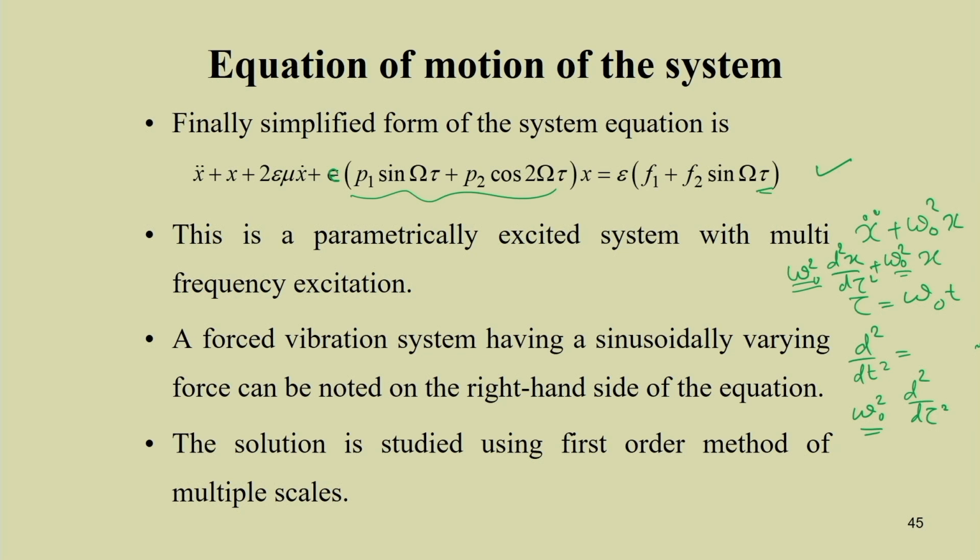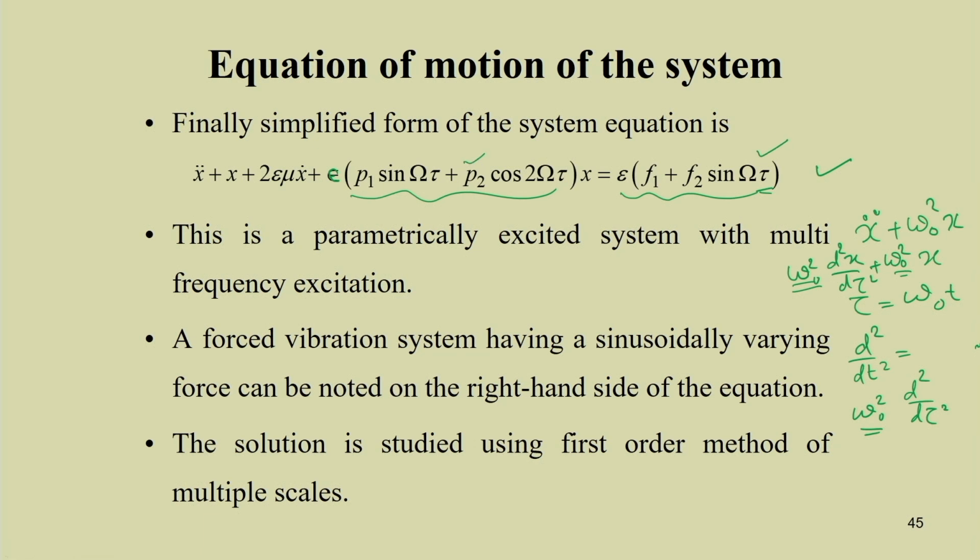But in the Mathieu or Hill's equation we studied, the right hand side was 0, whereas in the present case the right hand side has a term epsilon (f1 plus f2 sin omega t). So this is a direct excitation term, and this is a parametrically excited system.